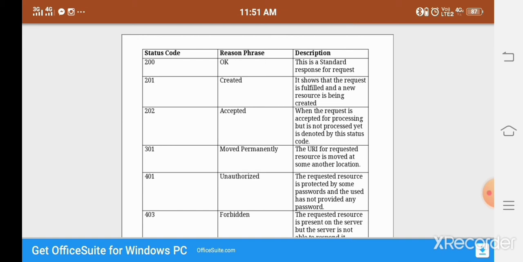And third one is 202. The 202 status code, Accepted, is used to accept the message from the client side. When the request is accepted for processing, it denotes this code. And next one is 301. 301 has the reason phrase Moved Permanently. When we use 301, the requested resource using that URI has moved to another location. It is called the 301 status code. And next one is 401.